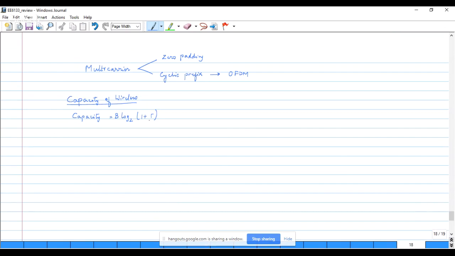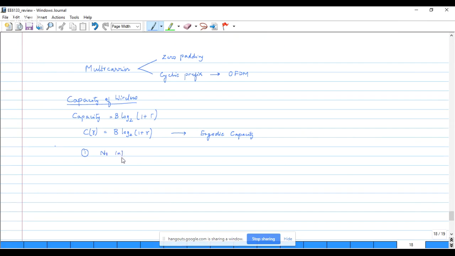Now, when we have a channel where the SNR is not constant, then the capacity becomes a function of the SNR, which will then become logarithm base 2 of 1 plus gamma. And this is what led us to discussing the notion of ergodic capacity. Now, there are two types of environments in which we look at the capacity of a channel. The first one is a system where you have no information about the channel.